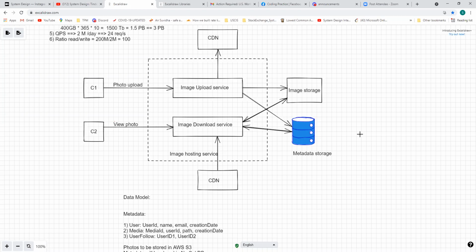One more thing it talks about is intelligent caching, because most of the time 20% of the daily read volume of photos generates 80% of the traffic. So if we intelligently cache only those 20% of the daily read volume of photo metadata, we actually get much better latency in terms of searching and all that.